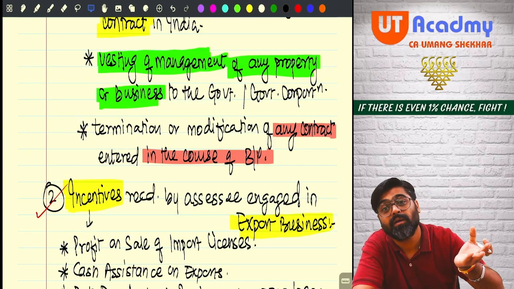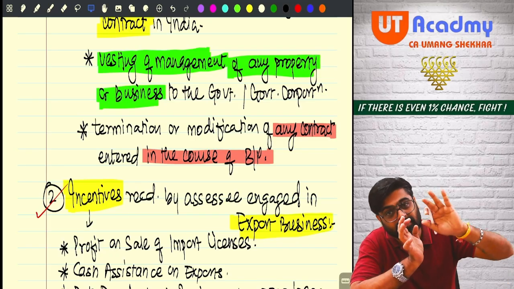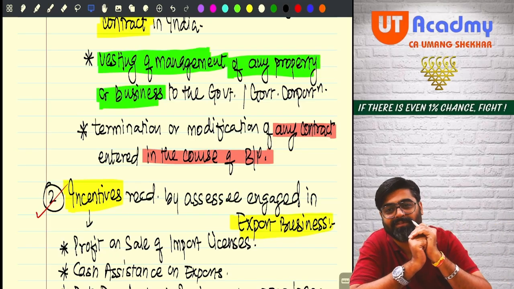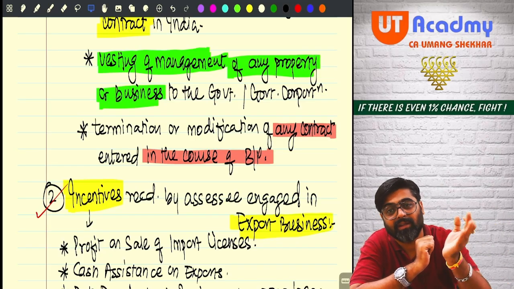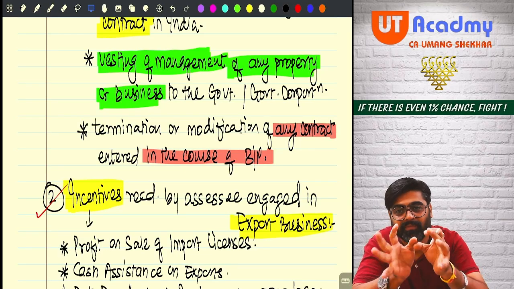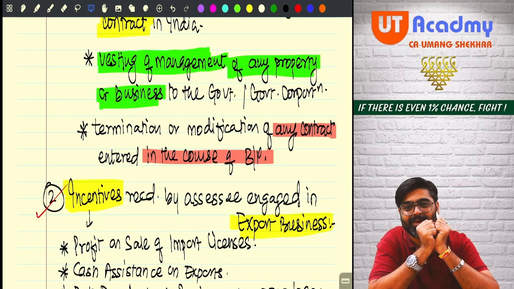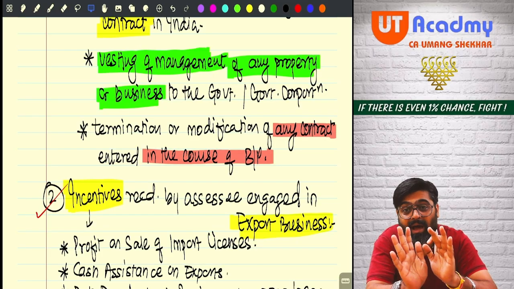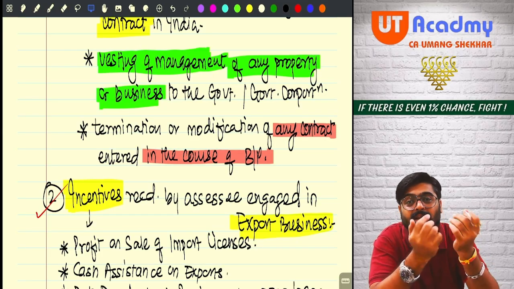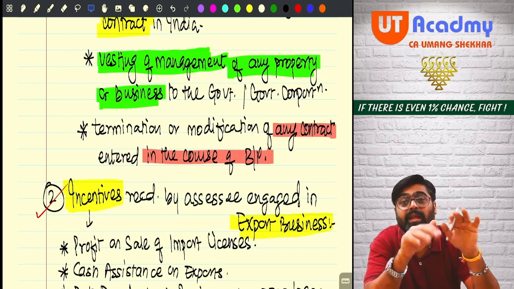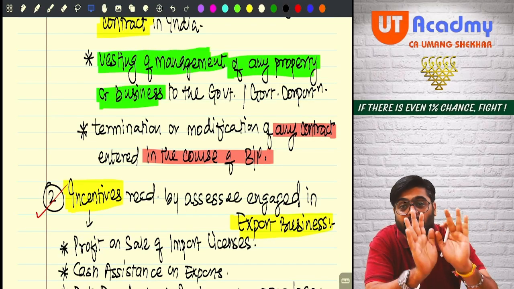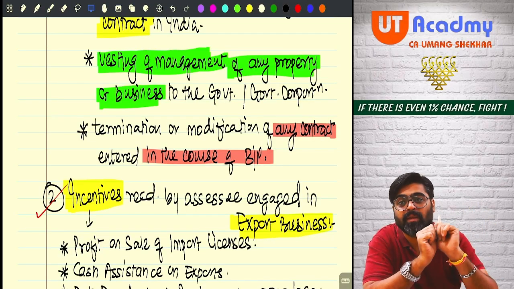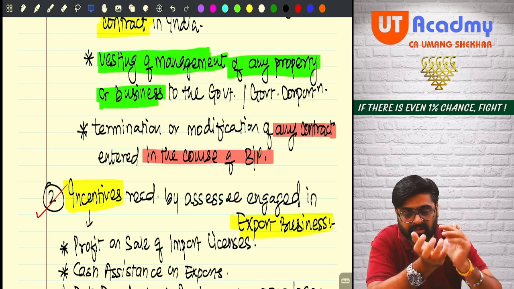Now that management itself is going away from you. Till the time you were managing it, you were earning your business income out of that. But after handing over that management to the government or any government agency, will you get any business anymore? No. Business income anymore?